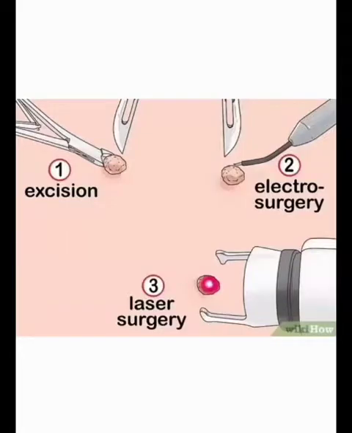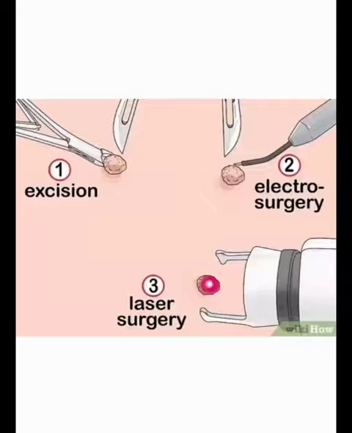Next, what we usually do is excision. We excise the wart and remove the wart, and that area will be healed by the natural healing process. Then electrosurgery, cauterization can be done. Electrocauterization, using electric energy, we cauterize the wart, and this wart will be healed off.